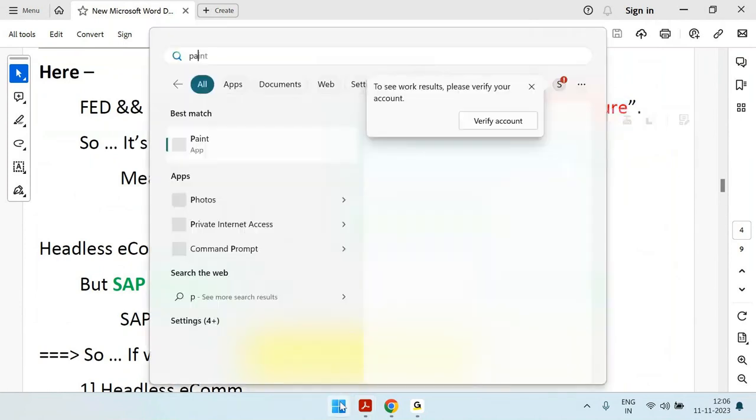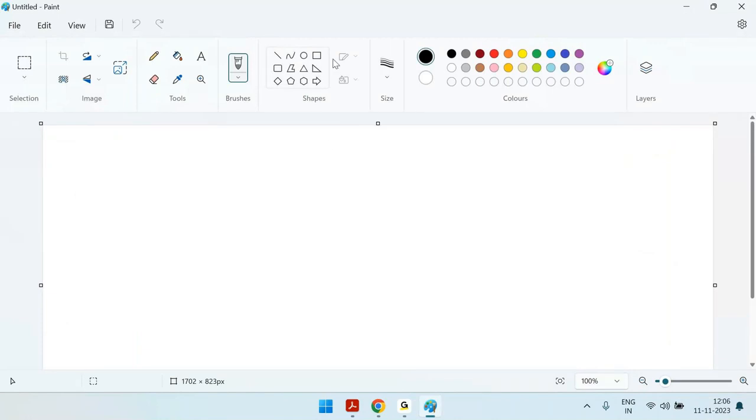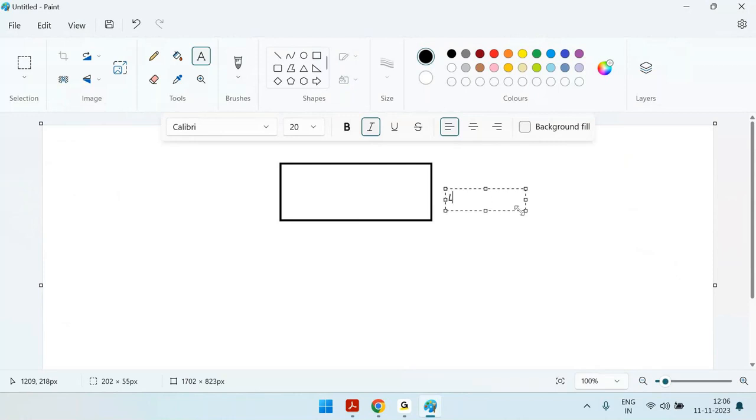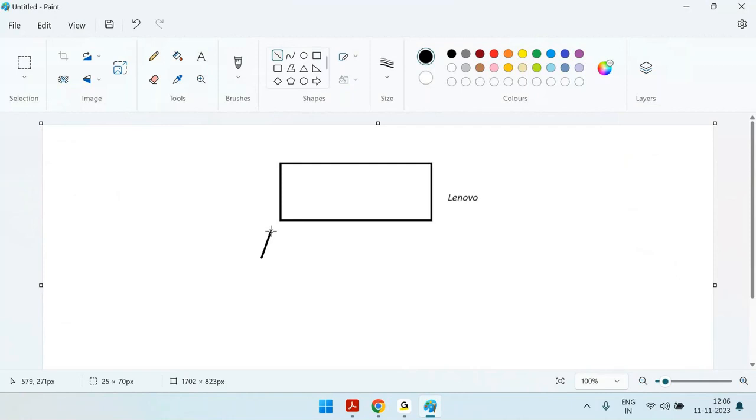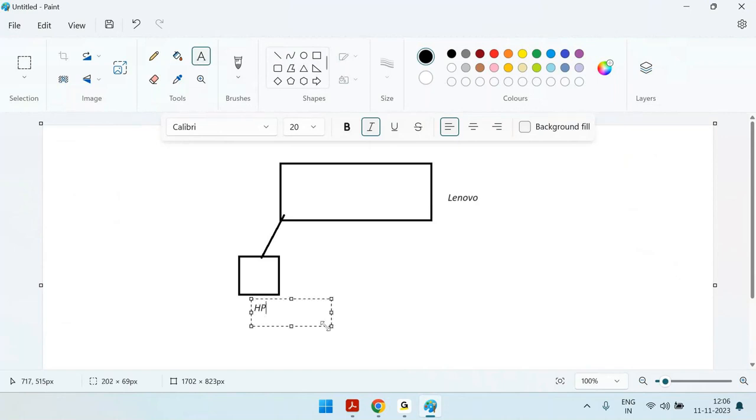What is the meaning of loosely coupled architecture? Let's take a simple example. You have a laptop. Let's say you have a Lenovo laptop. Then you have one mouse. Let's say you are using a Dell or HP mouse. If it is loosely coupled, the advantage is you can use the sub products, whatever it is. So let's say laptop is Lenovo and mouse is HP.